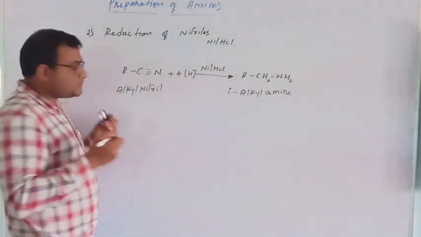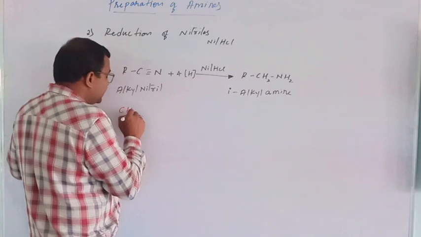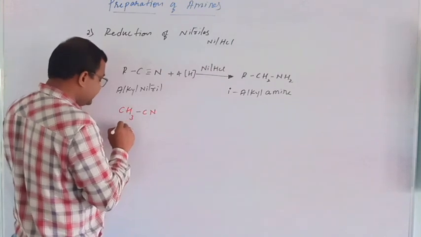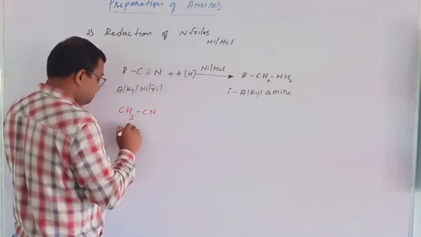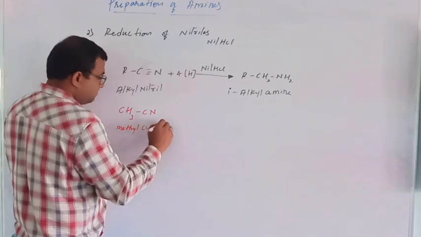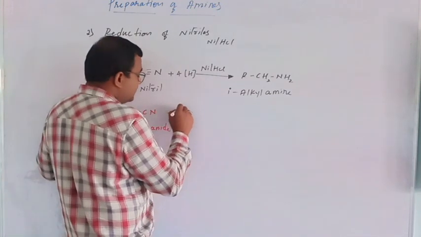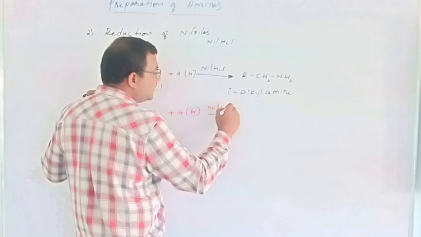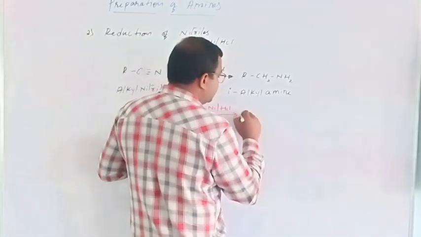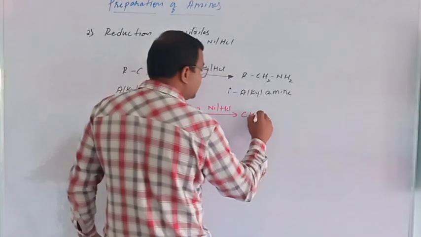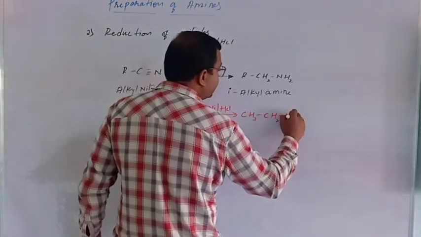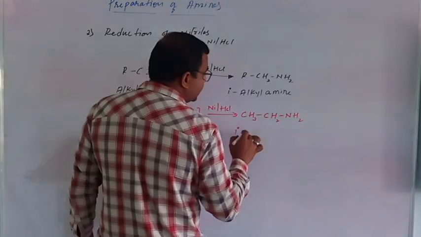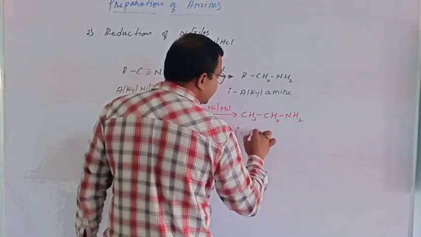Now, as an example, we can take CH3CN, methyl cyanide. Methyl cyanide reacts with nascent hydrogen in presence of nickel/HCl and we obtain the product CH3CH2NH2. It is 1 degree, that is primary amine. Which amine?